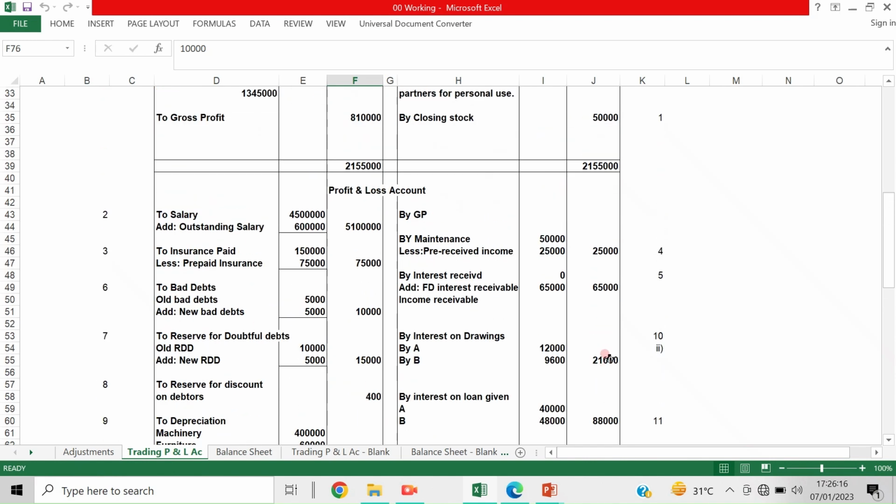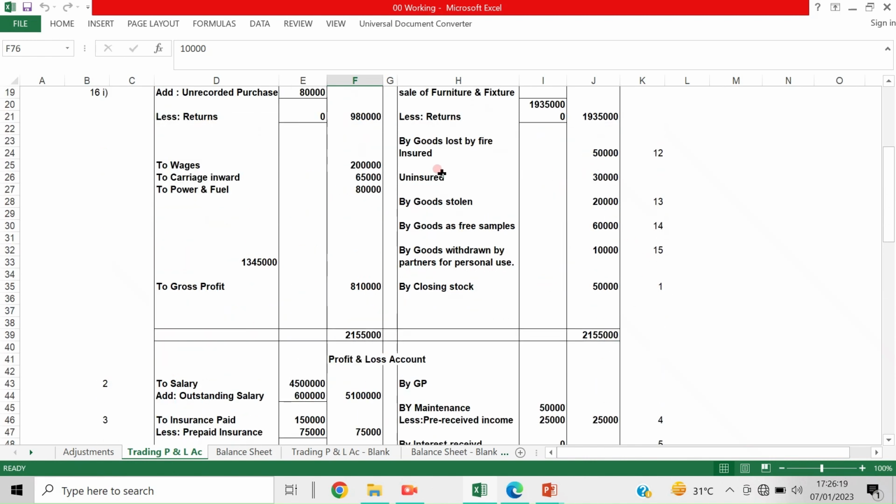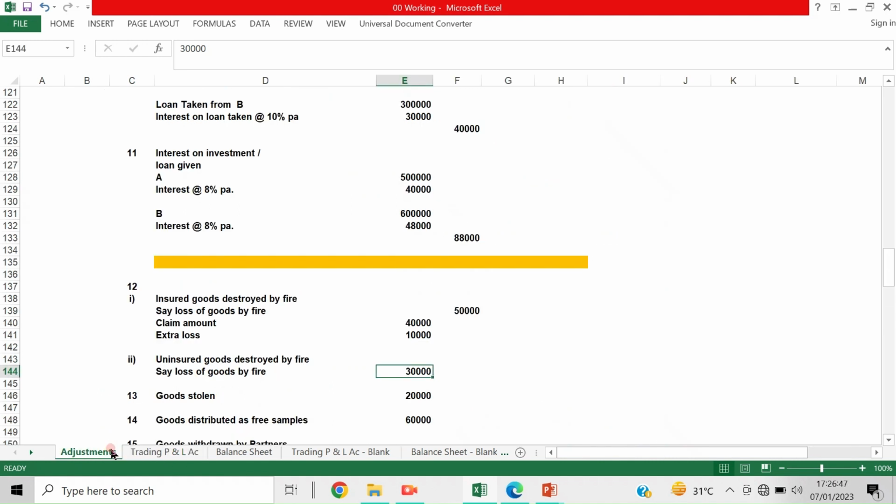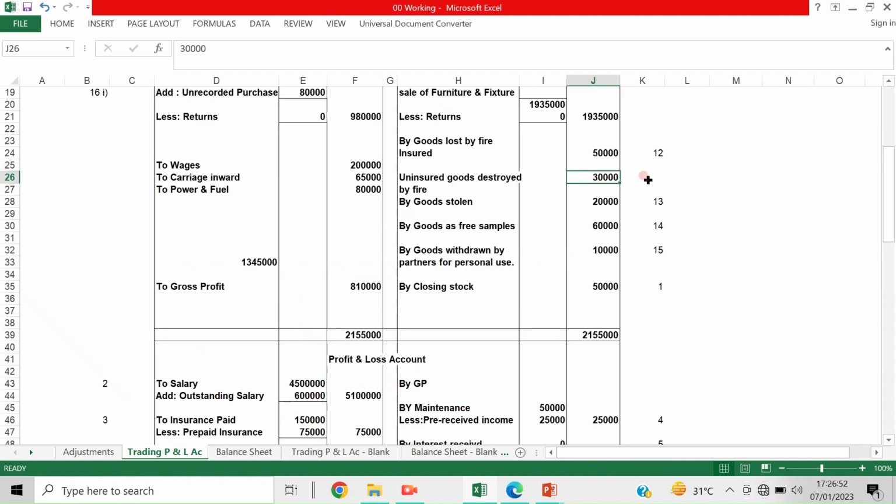Uninsured goods destroyed by fire, 30,000. The total amount is credited here.